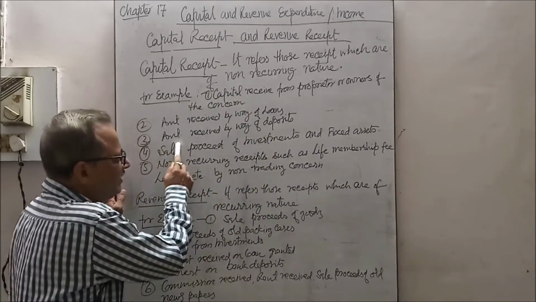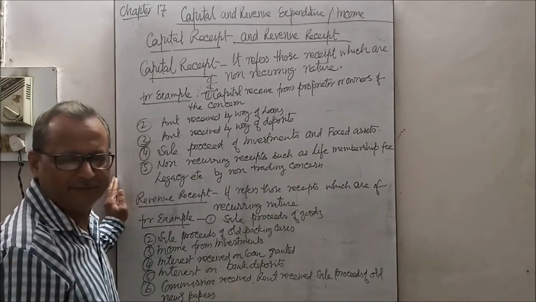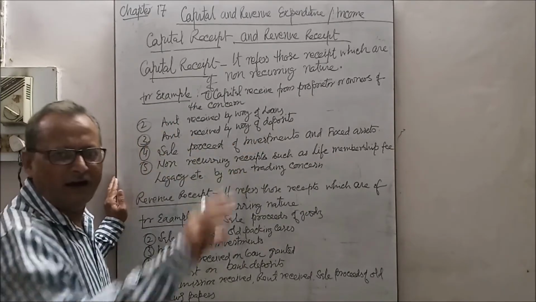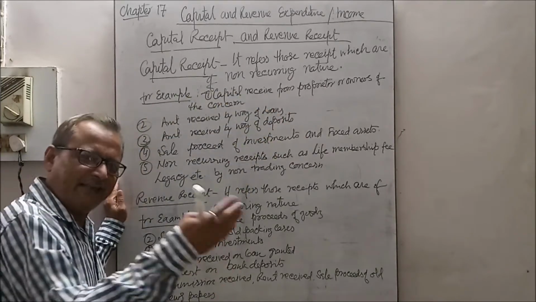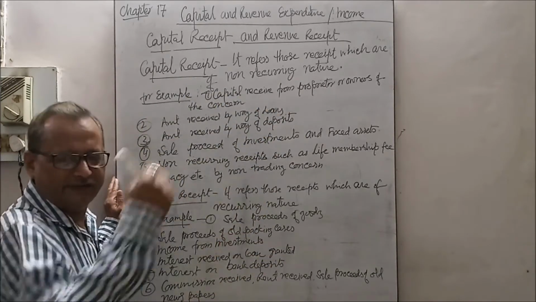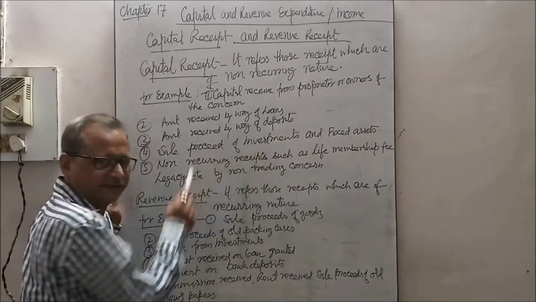Likewise, amount received by deposit. If some of the savings are deposited in the bank, and that matures, then the amount received is called capital receipt. Likewise, sale proceeds of investments.